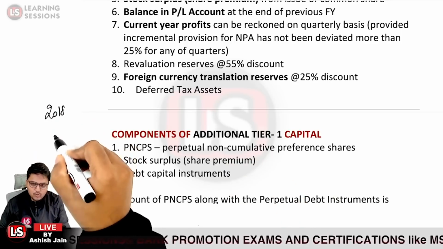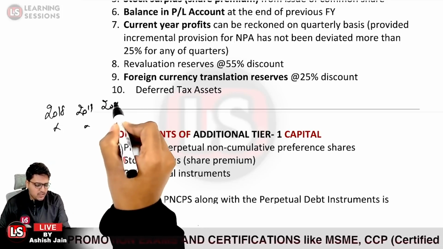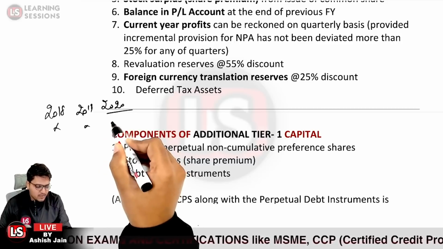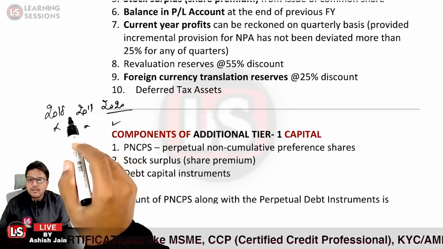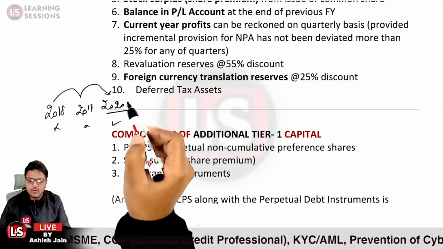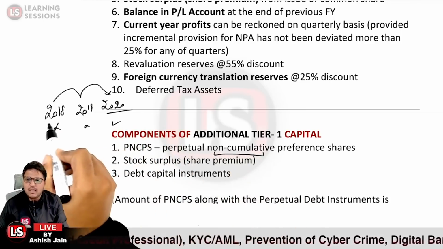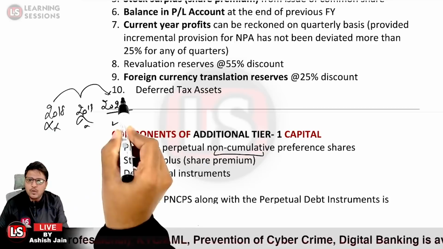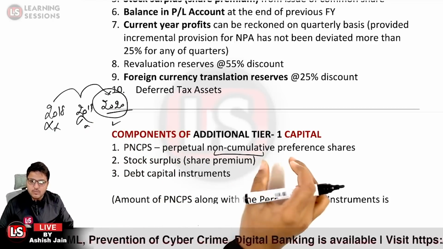Let us take the case that the 2018 dividend was not declared, and in 2019 it was not declared. In 2020 it was declared. If the shares are cumulative, even if the dividend has not been declared, it is added up and paid as an arrear in 2020. But in the case of non-cumulative, it will not cumulate, and only the dividend for the current year will be paid.